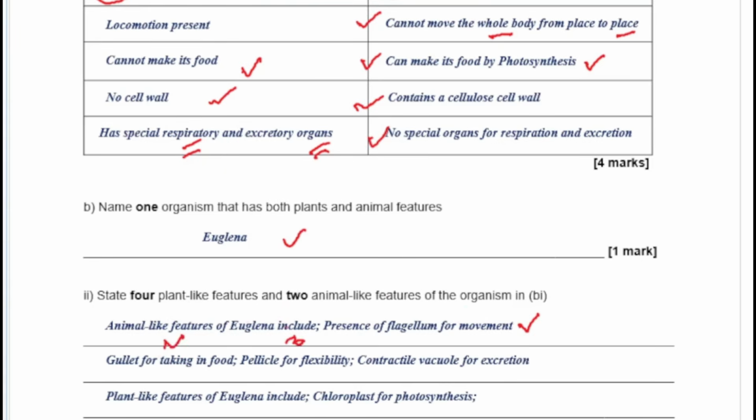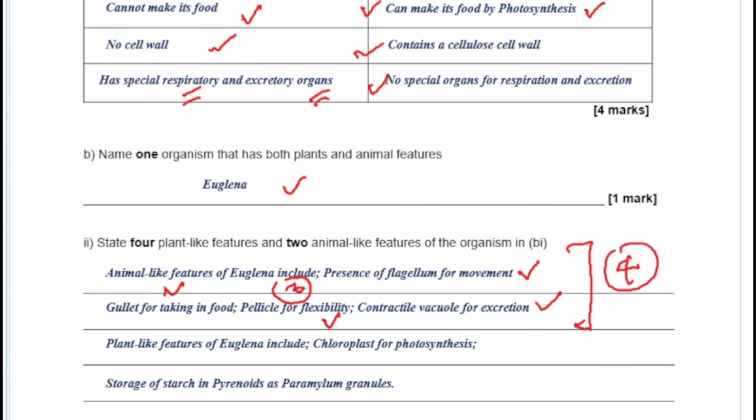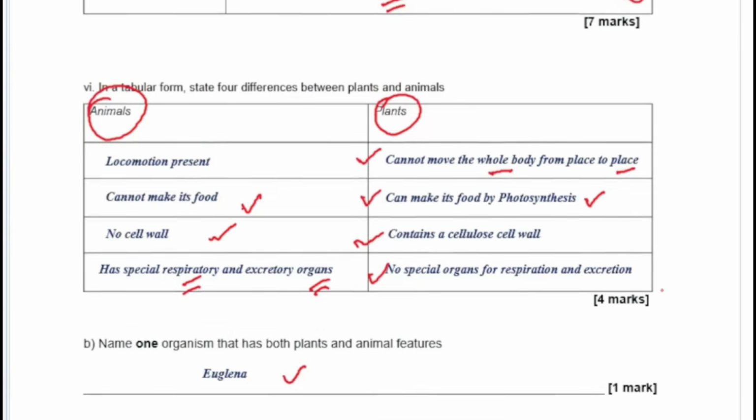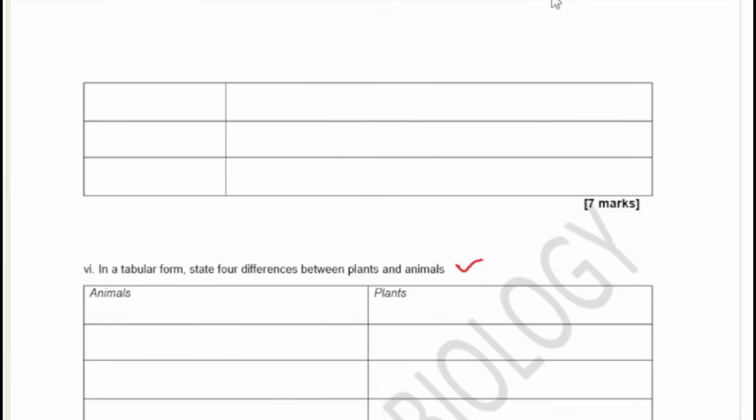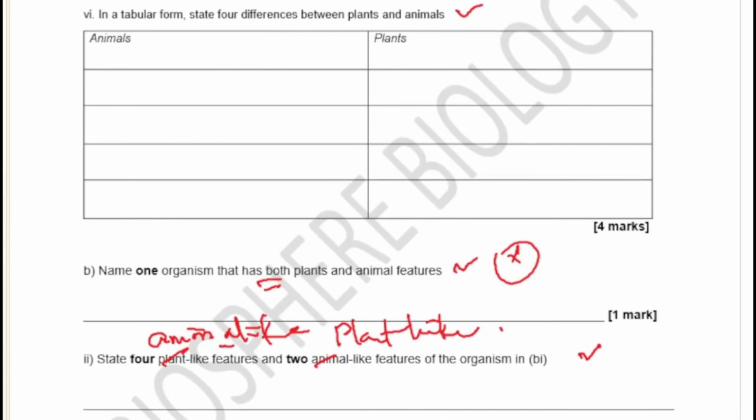It has a pellicle for flexibility, that's the third one. And then it has the contractile vacuole for excretion. So these are the 4 animal-like characteristics of euglena. And the 2 plant-like characteristics are that it has the chloroplast for photosynthesis, and it has the pyrenoid for storing what? Starch. This is very, very important. It comes almost every year, so please take note of that. Okay, so moving on to the next question.